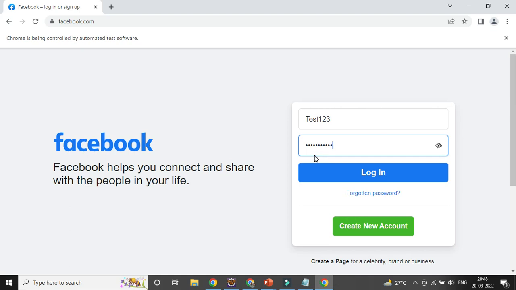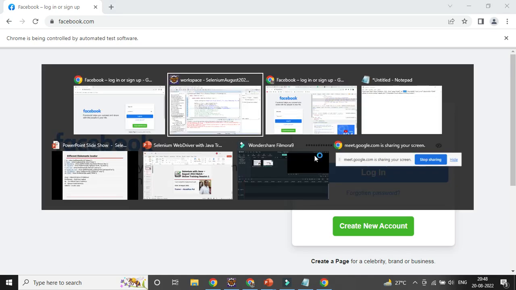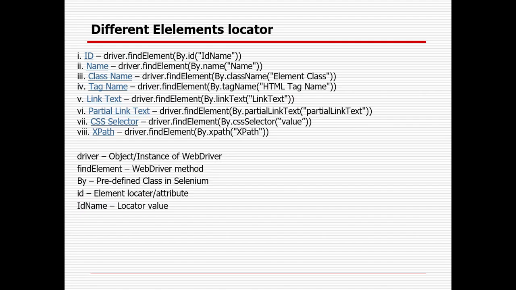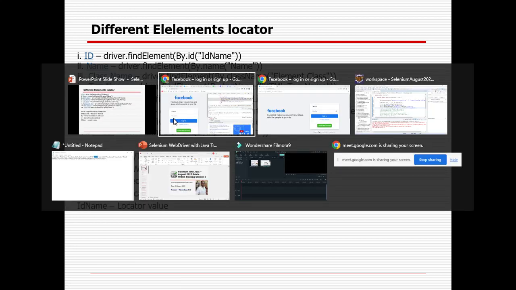In case you want to deal with the class name, you can do it, right? The other element locator technique, tag name, I will show in a later class because that is a complicated one. I will show it in the later class. And link and partial link text, in case it is a link, right? Then you can interact with that.